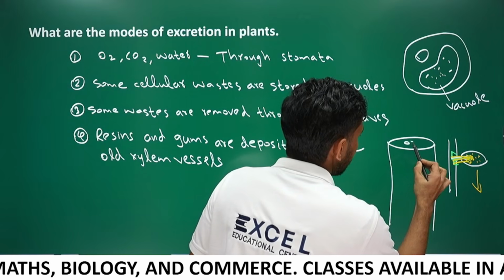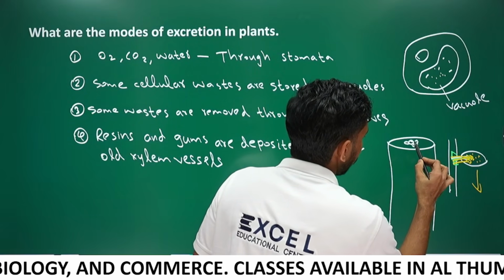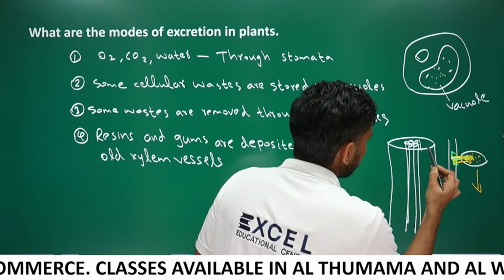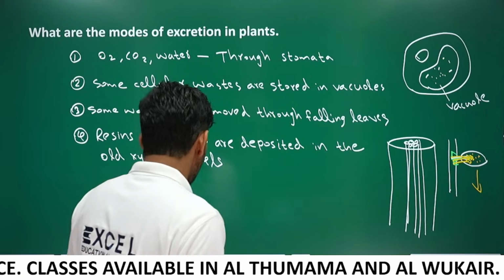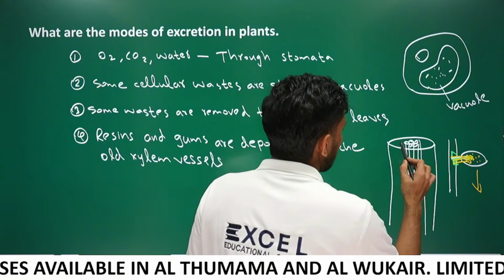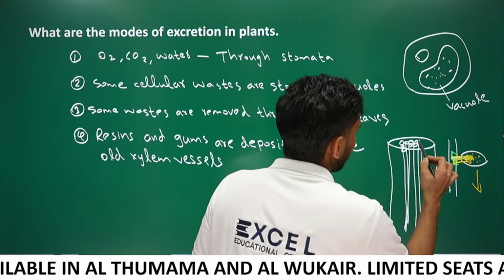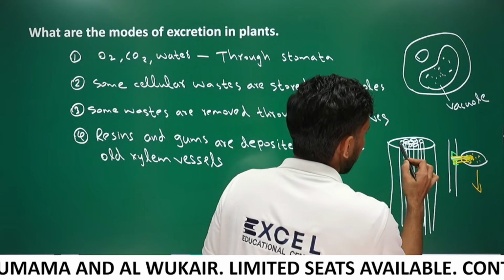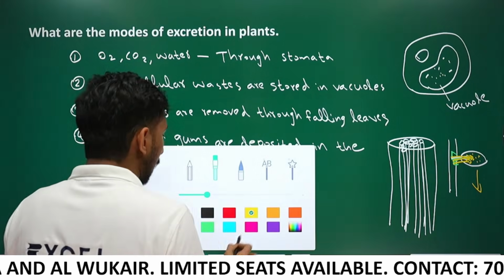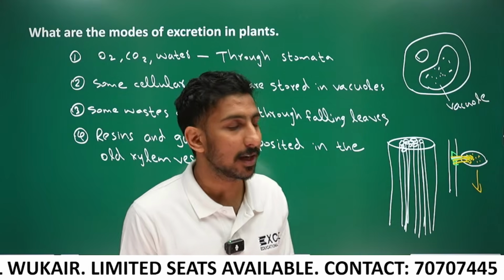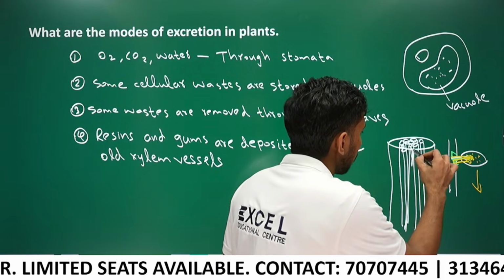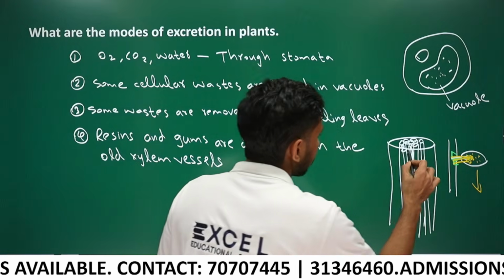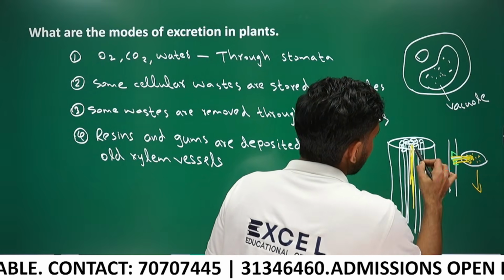In the center of the stem there will be old xylem vessels, and comparatively younger xylem vessels will be there in the periphery. Got it? And when the plants have too much resins and gums, they will deposit the resins and gums in the old xylem vessels.